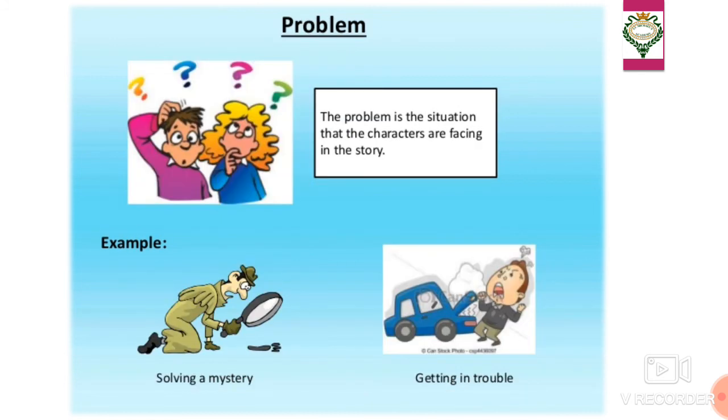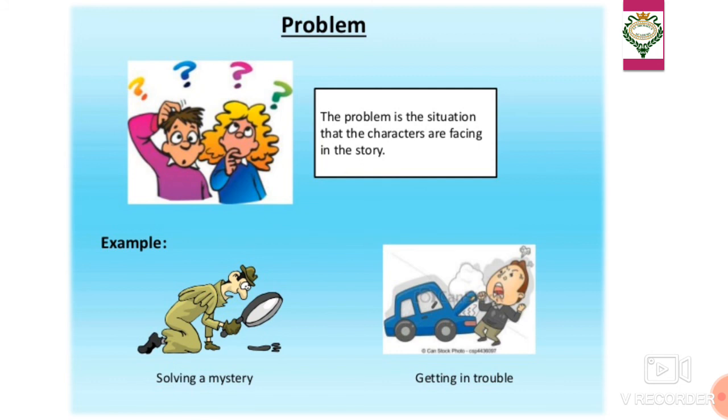Now, in the story, there has to be a problem. That is another element of a story. What is the problem? The problem is the situation that the characters are facing in the story.